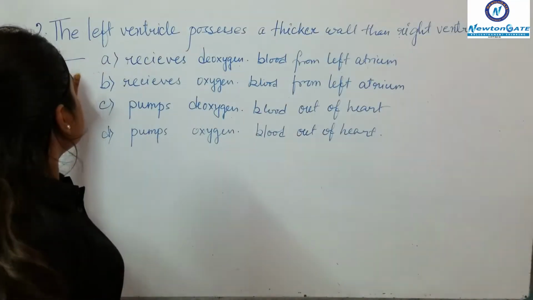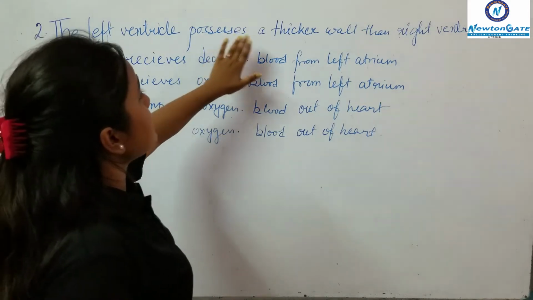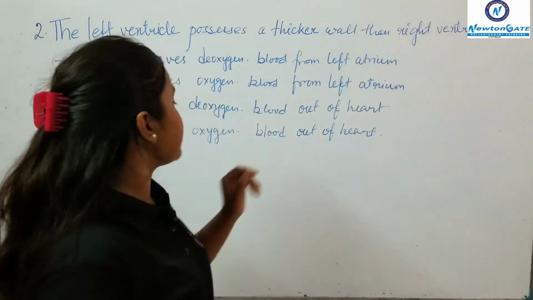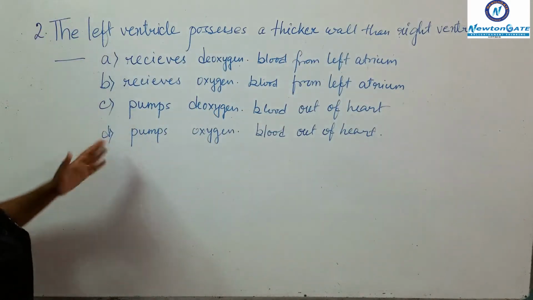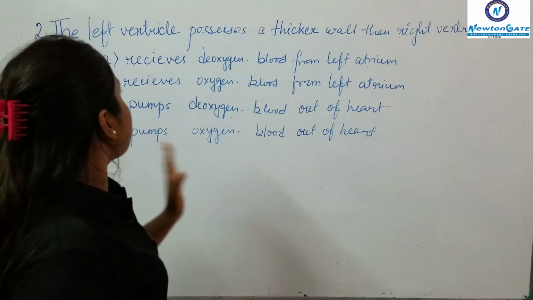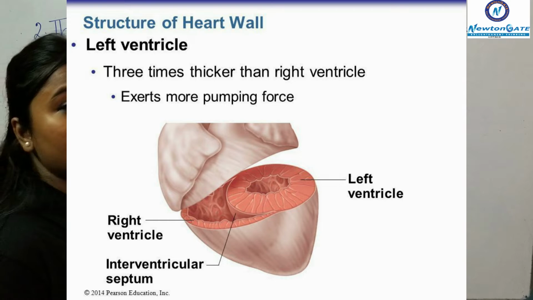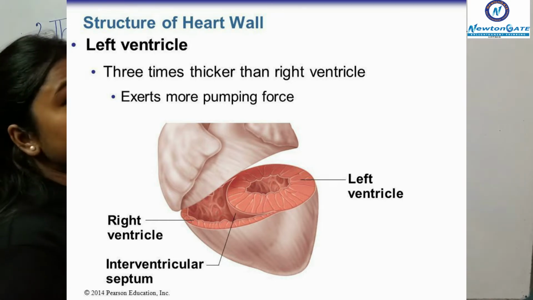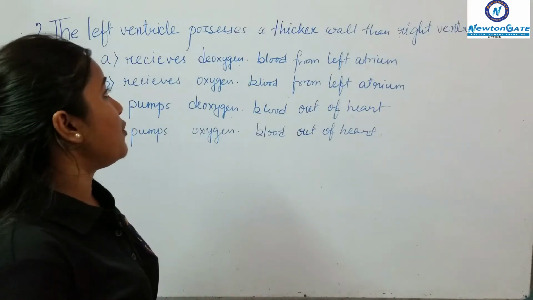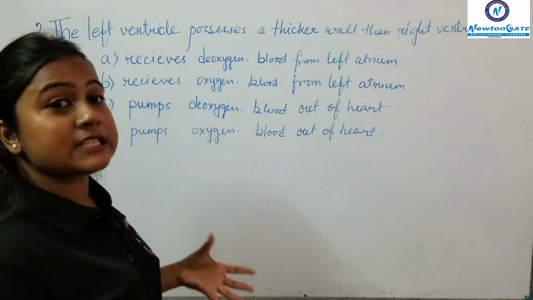The next question says the left ventricle possesses a thicker wall than the right ventricle, and the options are given below. The left ventricle possesses a thicker wall because it pumps out the blood to all the other organs of the body and needs more pressure.